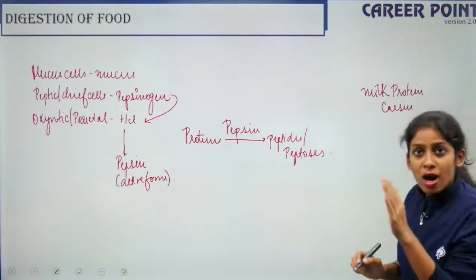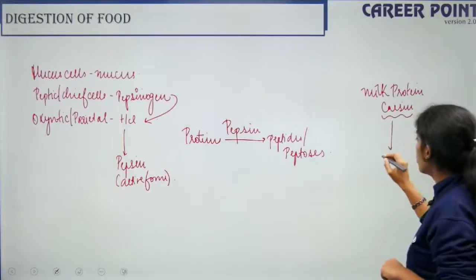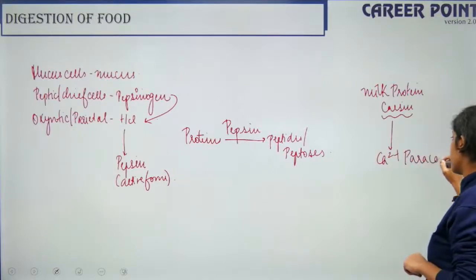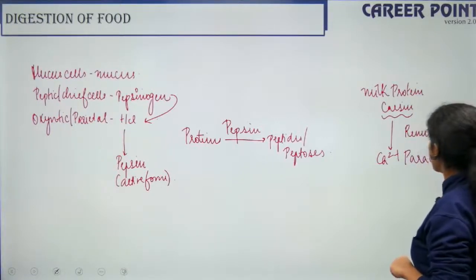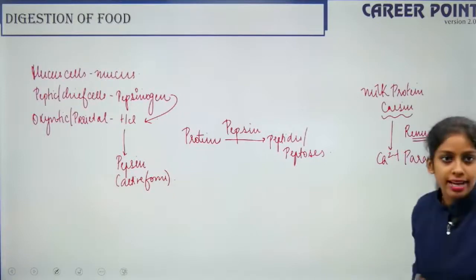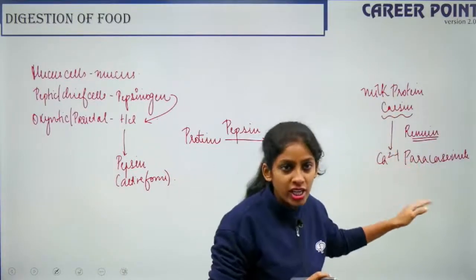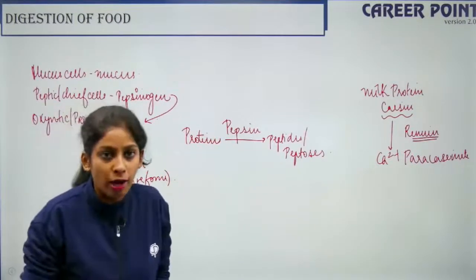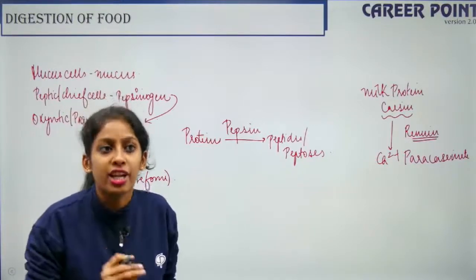In case of an infant, casein has to be broken into calcium paracaseinate. This is done by renin, R-E-N-N-I-N. In infants you have this digestion, and in others you have the other happening inside your stomach. This is how your gastric glands aid the process of digestion in your stomach.